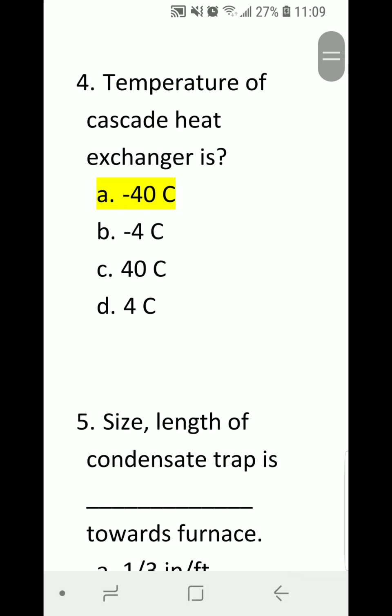4. Temperature of cascade heat exchanger is: A, minus 40, B, minus 4, C, 40, or D, 4. Correct answer is minus 40 C. Some cascade systems can even exceed that value, but this is typical.